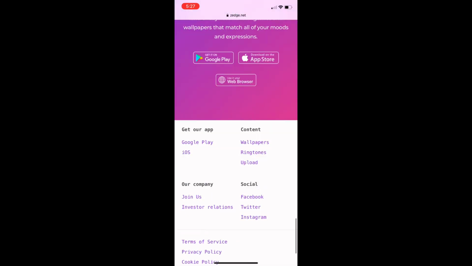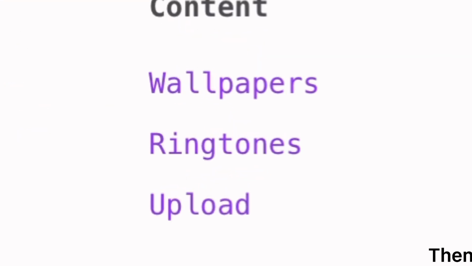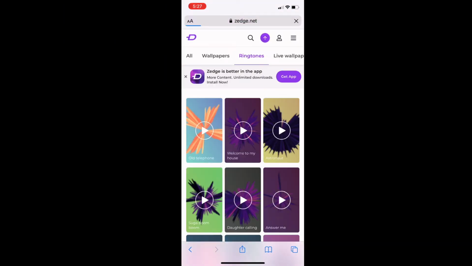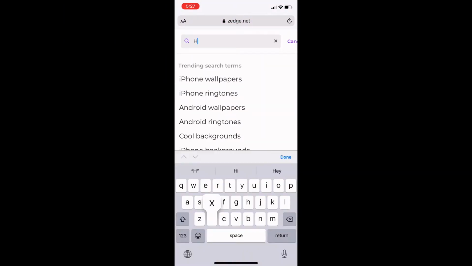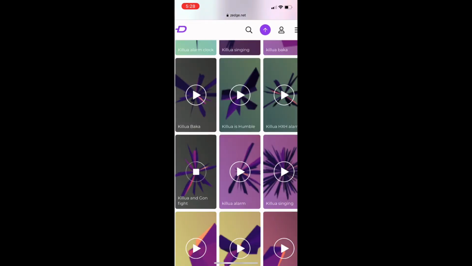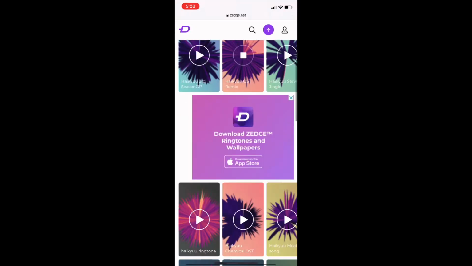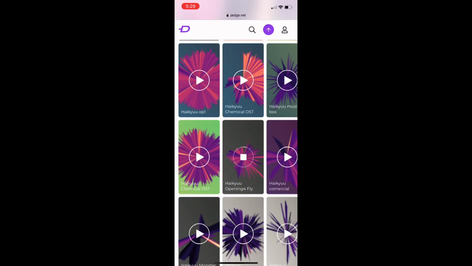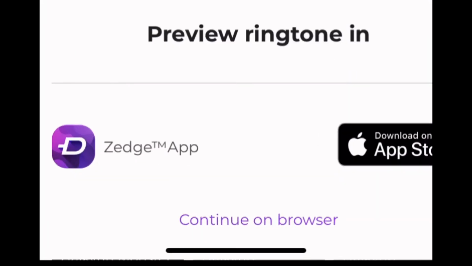Scroll all the way down. Then click ringtones under content. Then find any anime song or sound you like. When you find it, click it. And then click continue on browser.